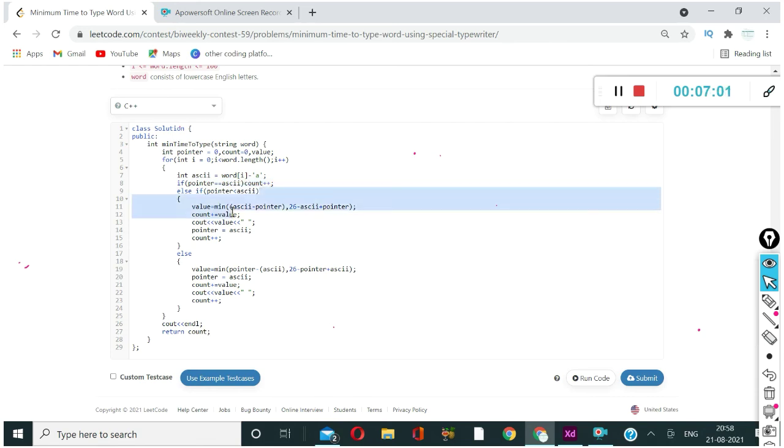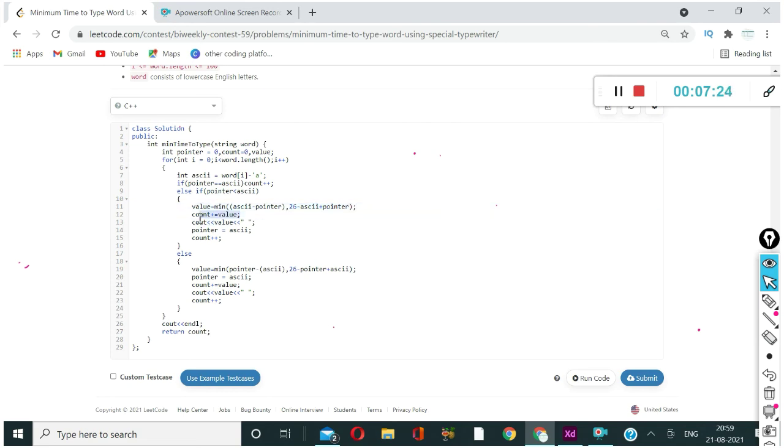If it is not like that, meaning our pointer is less than ASCII, then we have the value as the minimum of ASCII minus pointer and 26 minus ASCII plus pointer, as I told you in the approach.